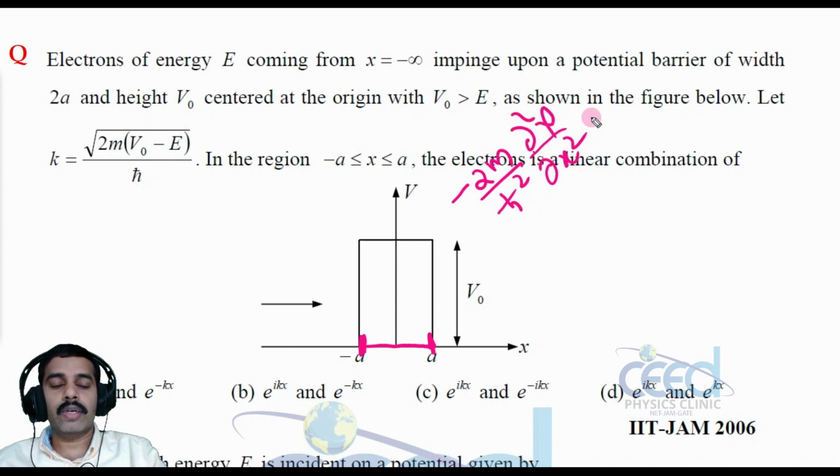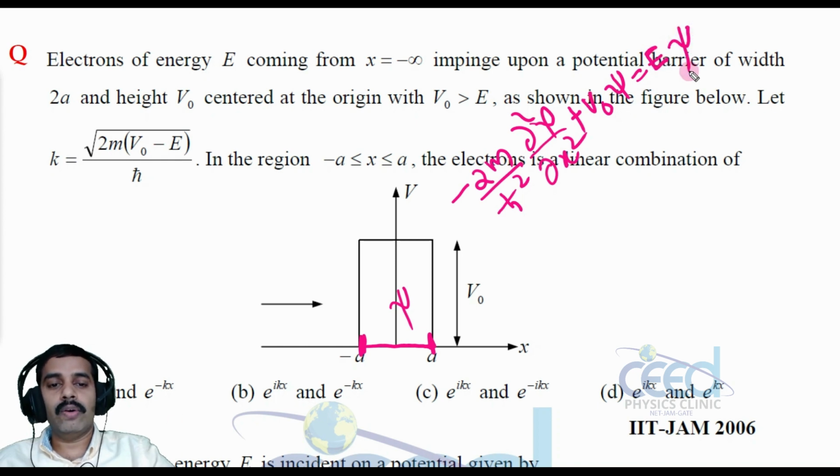It is a one-dimensional potential, plus the potential in this region minus a to a. We are speaking about this interval minus a less than x less than a. So in this region, the wave function is psi, dou square psi by dou x square. Here the potential is V0, so V0 psi equal to E psi, right?